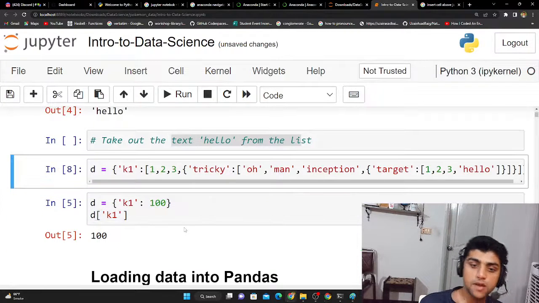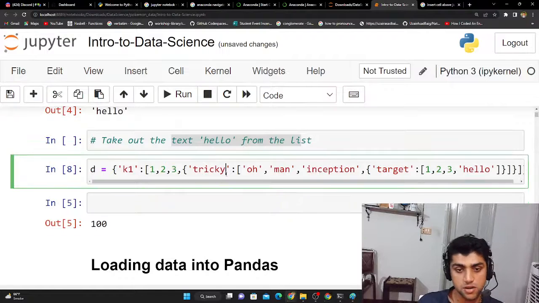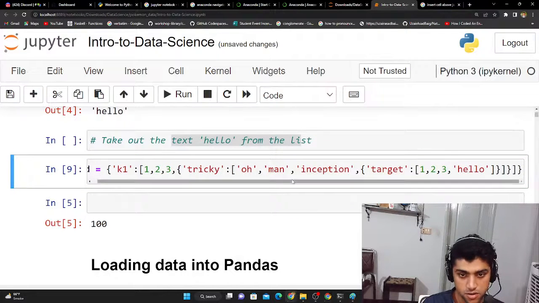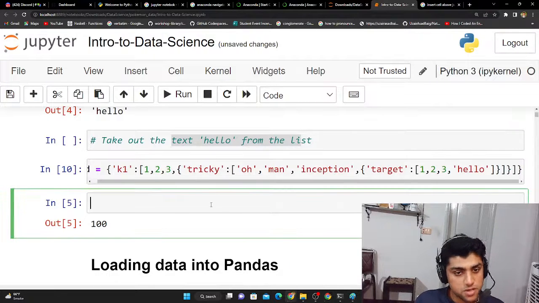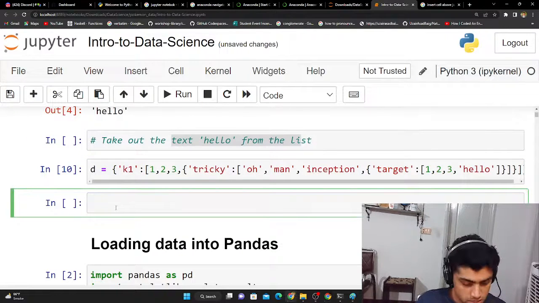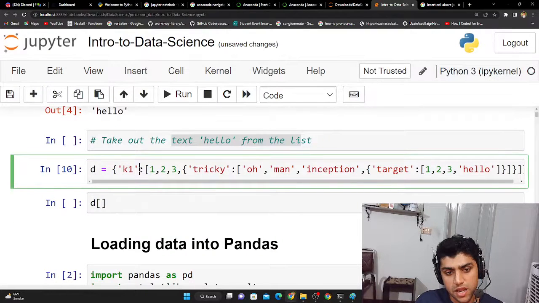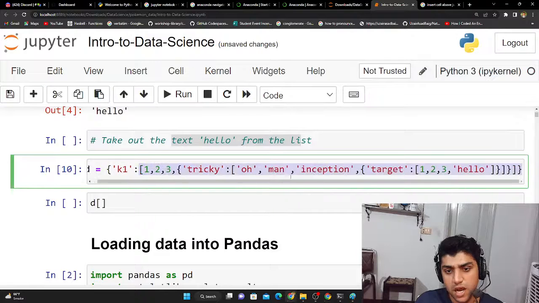Similar to that, I want to get the hello text from this crazy looking dictionary, which is so nested and convoluted. To do this, I'm going to run this first to make it loaded. Now ignore this 100 because it doesn't really mean anything. We're going to first use this D, then the square bracket, and notice that this is the first key, and the value to this is this entire list.